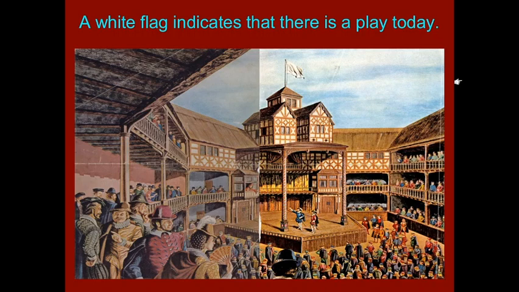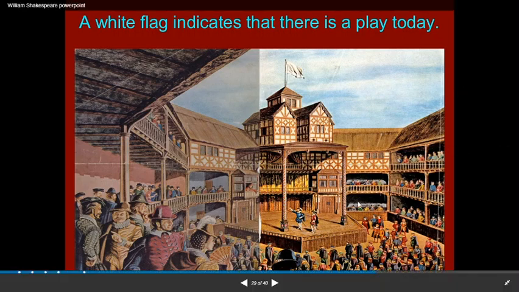People can come and watch the play, and we can see the arrangement, the setup of this theater. The rich people sat in the gallery, and the poor people stood in this pit. And this is the stage. There is no drop curtain, there is no curtain during the time of Shakespeare.